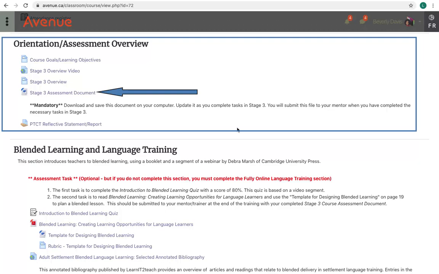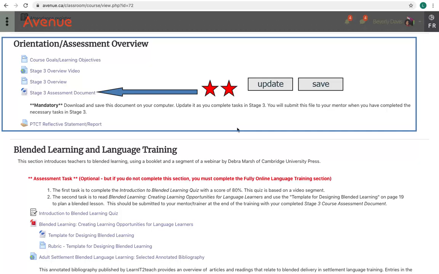One of the most important items in this section is the Stage 3 assessment document, which is an interactive form with checklists and text boxes that participants use to verify that they have completed the assessment items in the course. After downloading it to their local computers, they should update and save this interactive Microsoft Word file as they work through the Stage 3 assessment tasks.